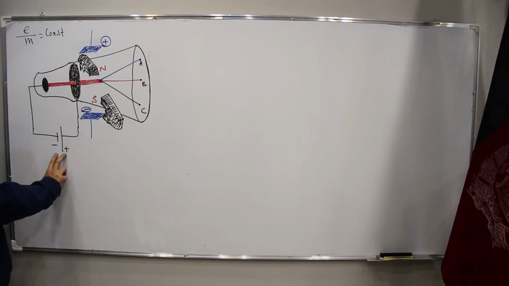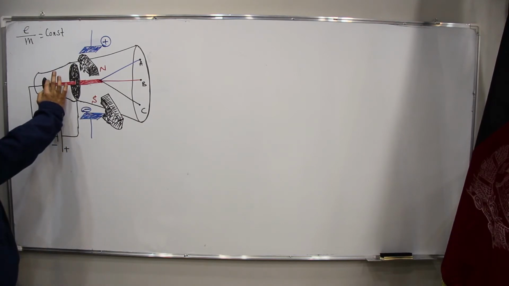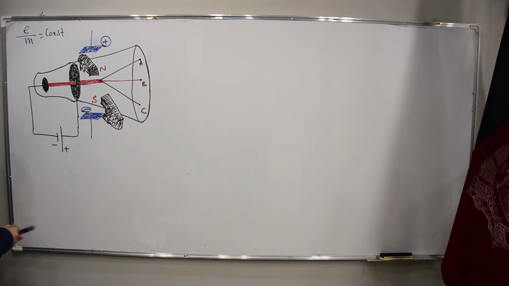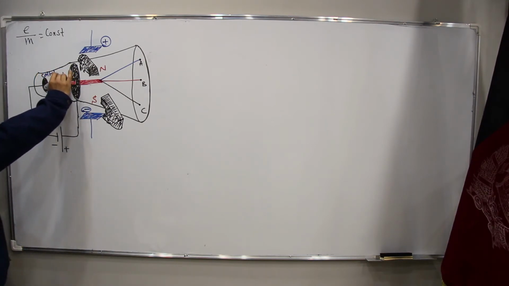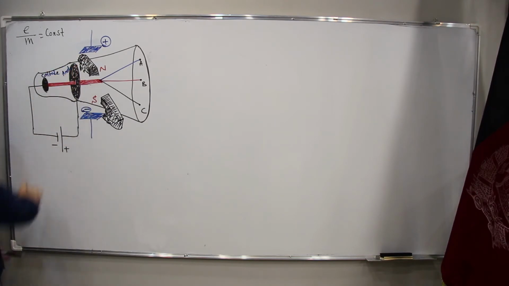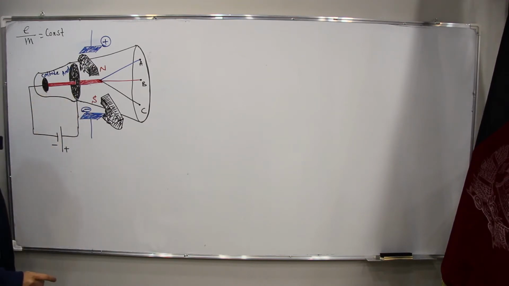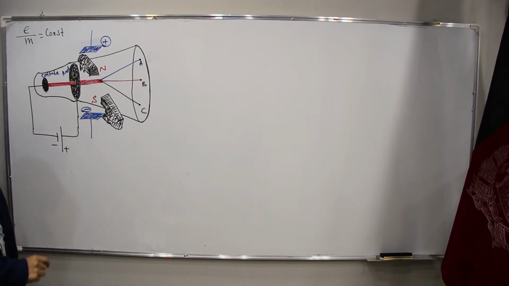Now, by connecting this to a high voltage, a current is generated from the negative side, the cathode, to this one, which is the anode, the positive plate. This current is called cathode ray.